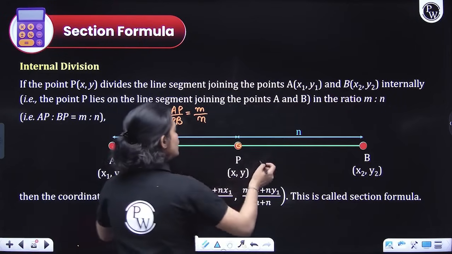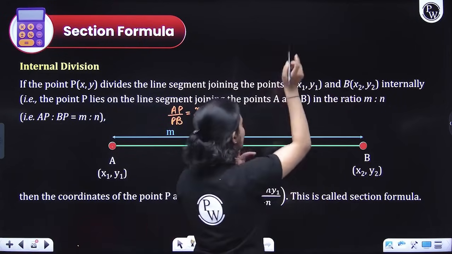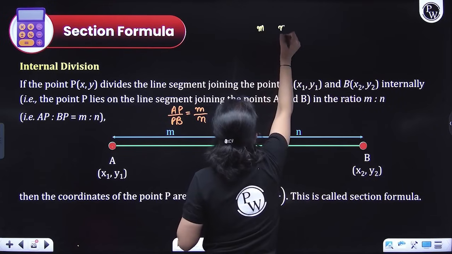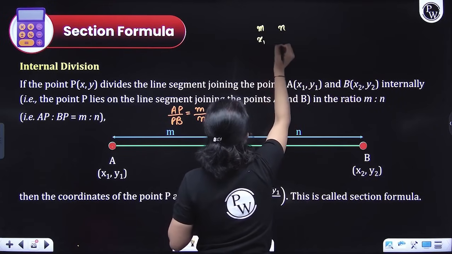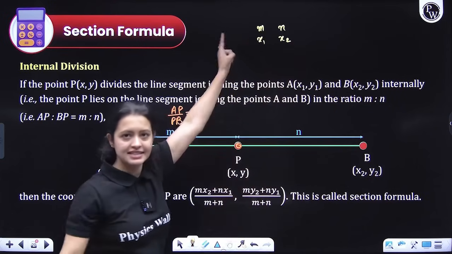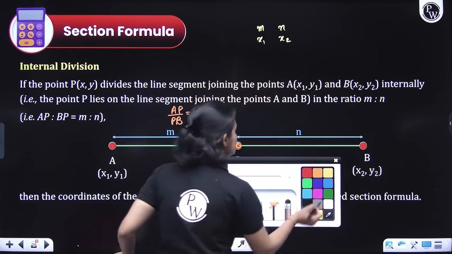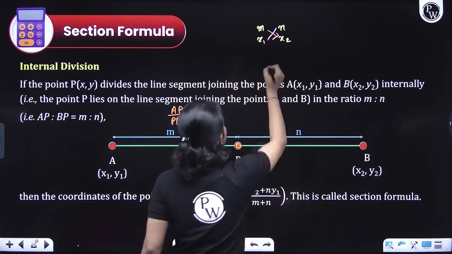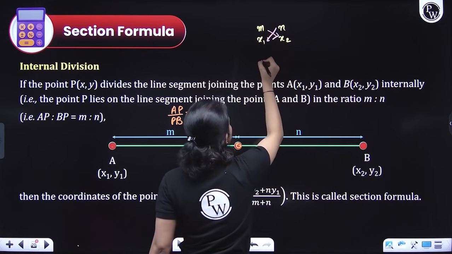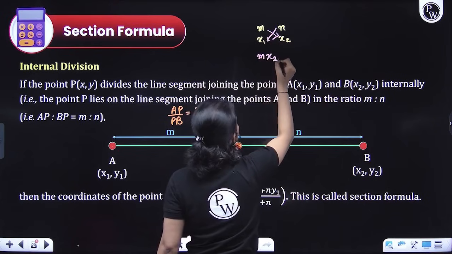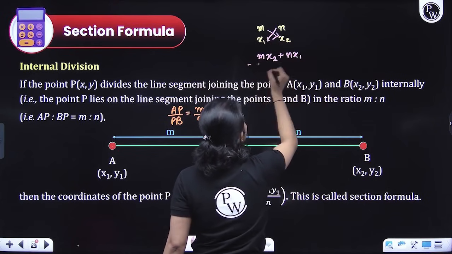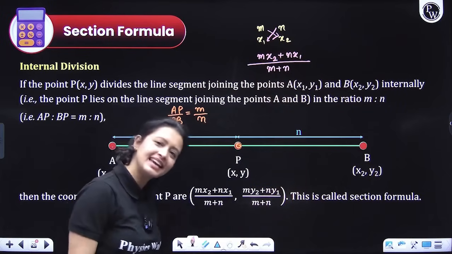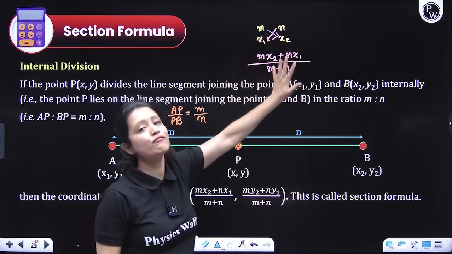Okay, so for coordinate of P, what will you do? For x coordinate of P, what will you do? You will write M and N, whatever the ratios are, right? And below them, you will write the coordinates of A and B respectively, like this, x1, x2, okay? Now, all you need to do, everyone, is cross multiply. Once you cross multiply, what would you get? Mx2 plus Nx1. So, that would be your numerator. And for denominator, you will simply add both the ratios. Okay, so this would be the x coordinate of P.